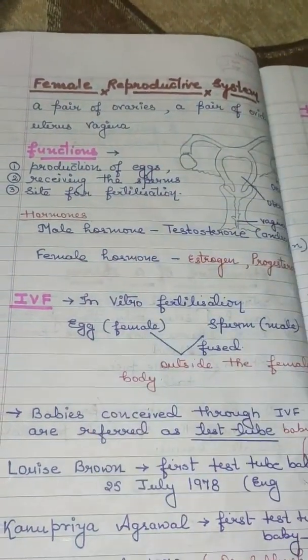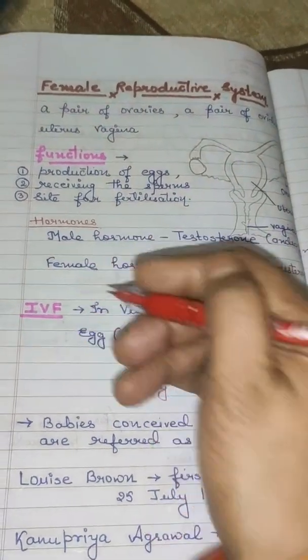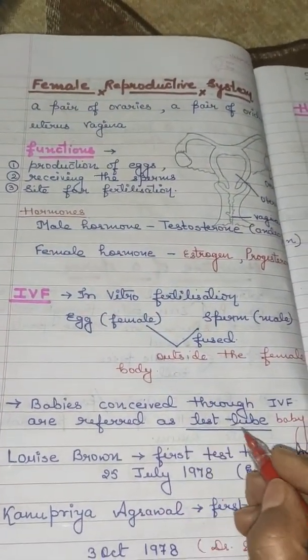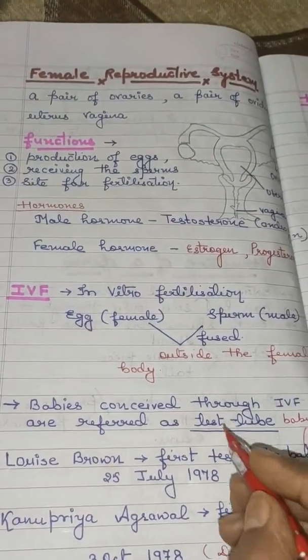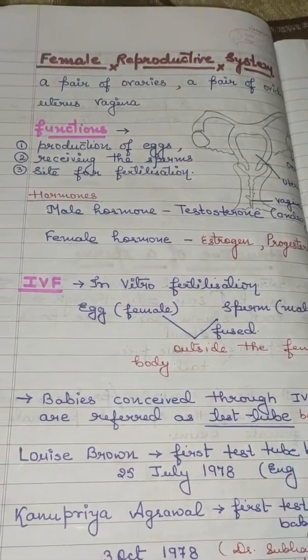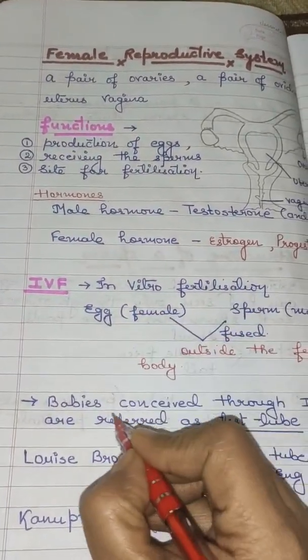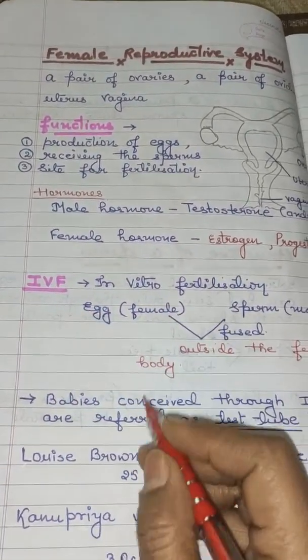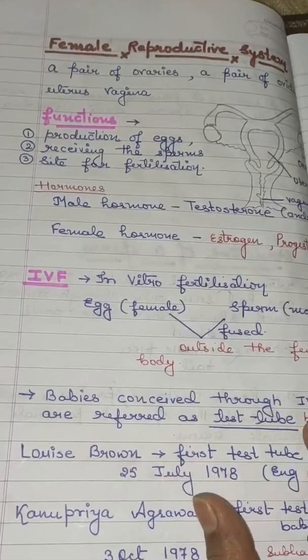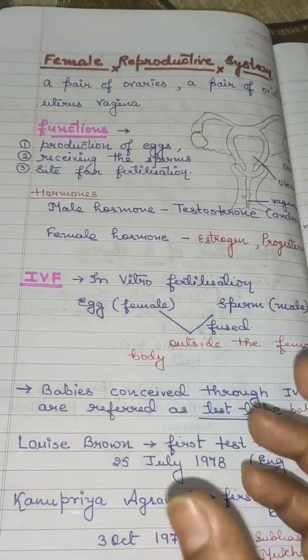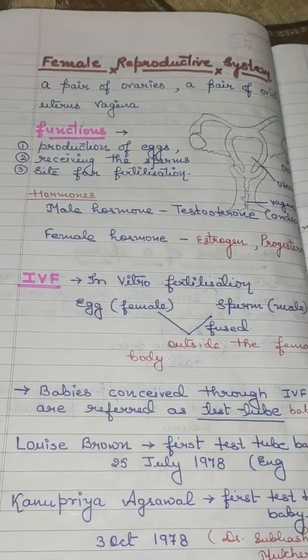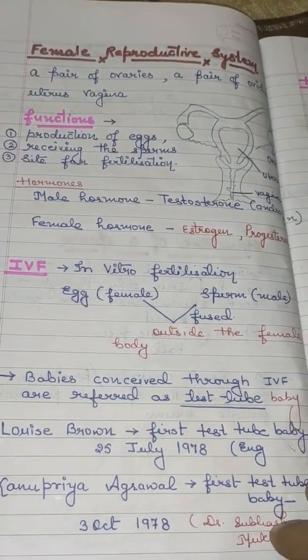Then the baby is conceived through that method, the IVF. They are known as test tube babies. Why is it referred to as test tube? Because the fertilization takes place in a container, which is actually the shape of a test tube which we generally see in the laboratories.